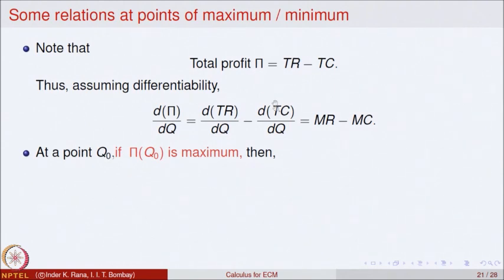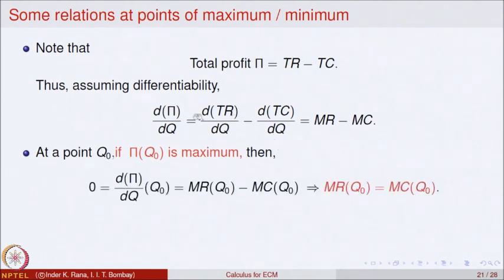assuming pi assumes the maximum at the point Q0, we put the value here. So, when it is maximum, we will get 0 equal to this evaluated at Q equal to Q0. That means, MR, marginal revenue at the point of maximum, is equal to marginal cost at the point of maximum Q0. So, that gives us a relation: both are equal at the point of maximum.